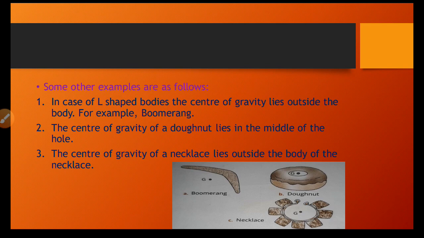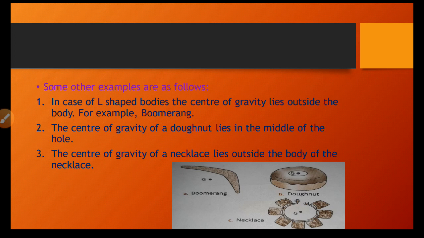And the center of gravity of a necklace lies outside the body. Okay, in a necklace also the center of gravity is outside. And you have seen a horseshoe magnet. The center of gravity of a horseshoe magnet does not lie within the body of the material.